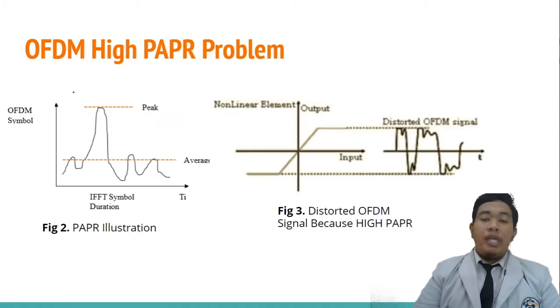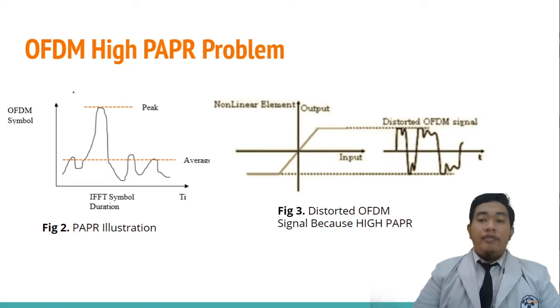PAPR or peak to average power ratio is a comparison of peak power with average signal power. PAPR happens as a result of superposition of two or more subcarriers, resulting in a very large peak value. A large PAPR value will cause the system to need a high power amplifier component that has a large linear region to accommodate the signal. If it doesn't fulfill this, it will cause nonlinear distortion.